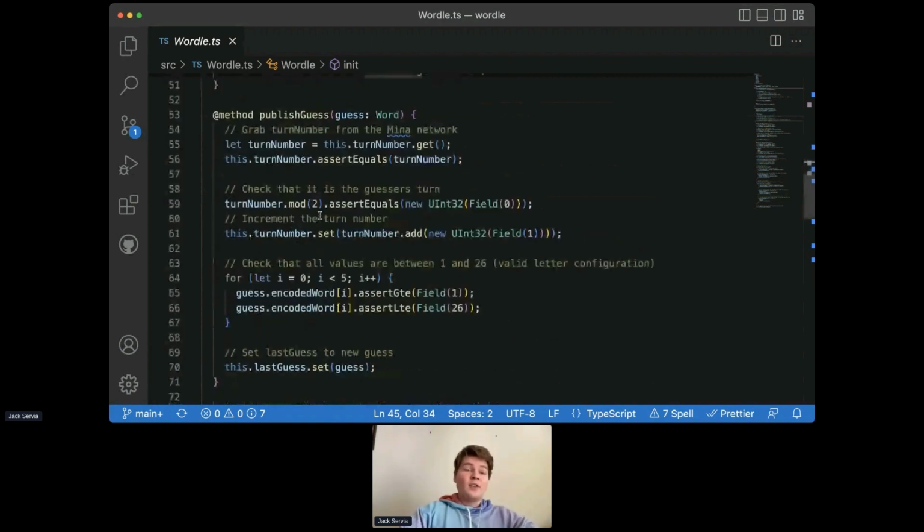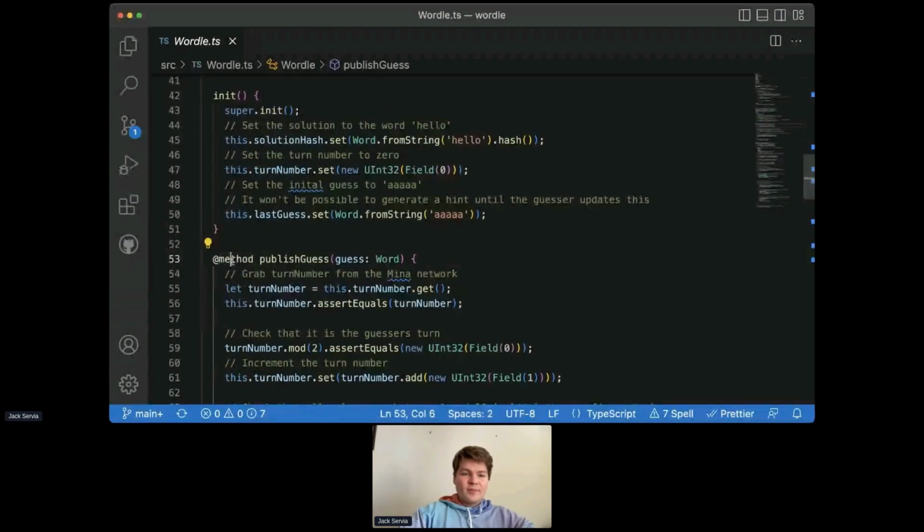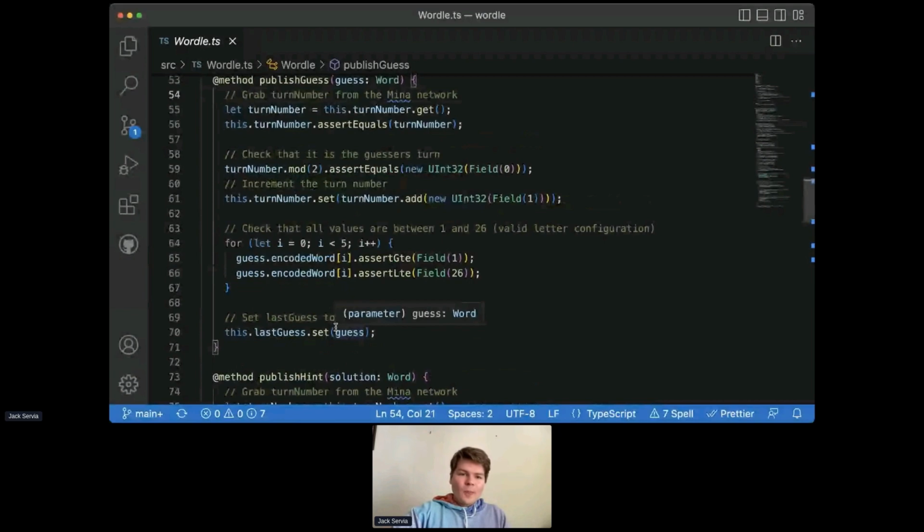And then we have these user-defined methods, these user-accessible methods. So we have this method decorator in front of them. And this basically tells SnarkyJS, hey, a user should be able to call this method in a transaction. And when they do, prove that they did it correctly, generate this list of updates to the on-chain state, and do all these other housekeeping tasks. And so we have two of these.